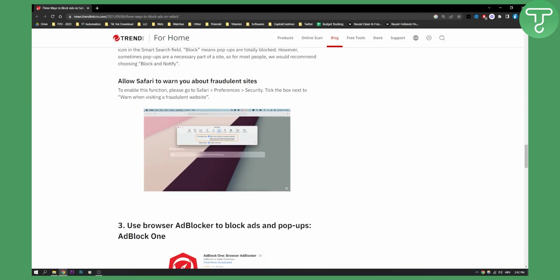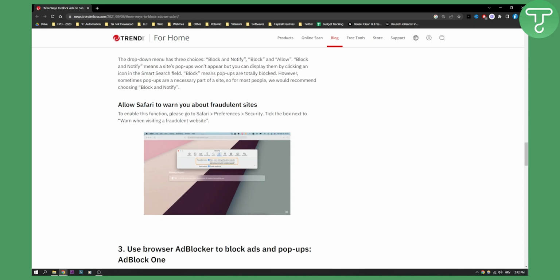Now, you can also allow Safari to warn you about fraudulent sites, right? To enable this function, you can go to Preferences and then Security, and then you can tick the box next to Warn when visiting a fraudulent website. This is great if you want to just block fraudulent websites.